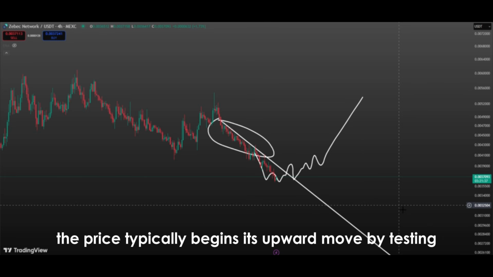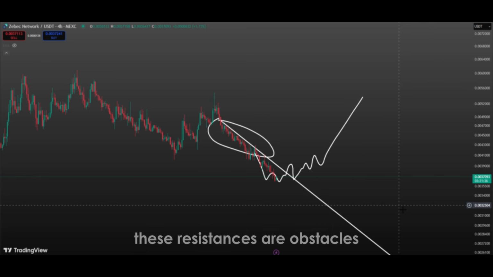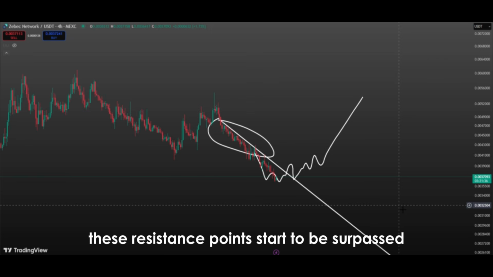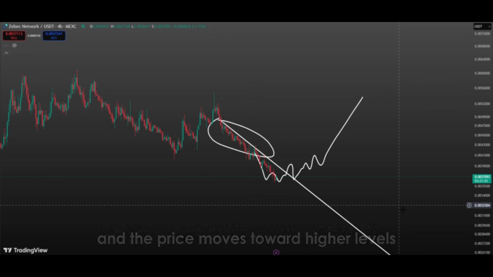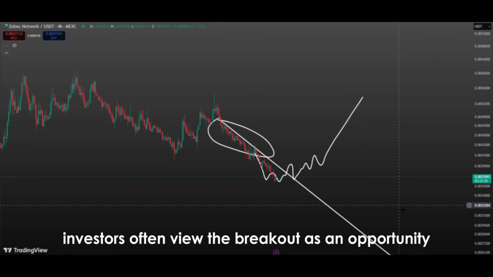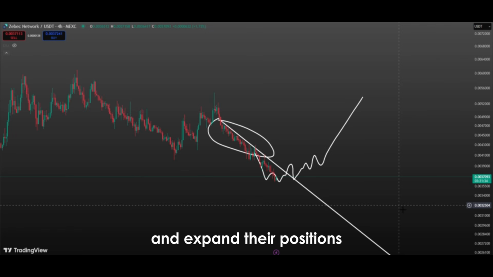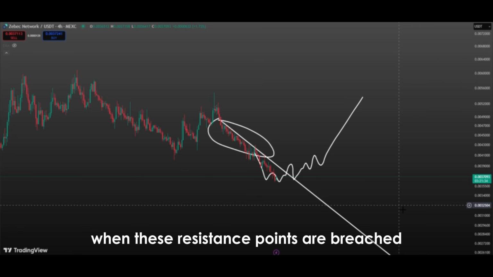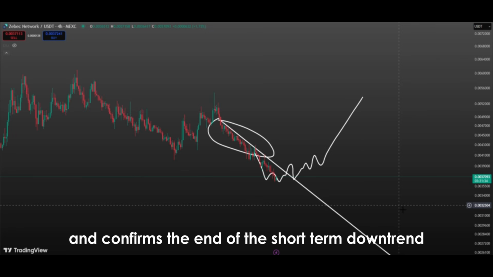After a breakout, the price typically begins its upward move by testing previous resistance levels. These resistances are obstacles the price encountered multiple times during the downtrend. With the trend broken, these resistance points start to be surpassed and the price moves toward higher levels. Investors often view the breakout as an opportunity and expand their positions when these resistance points are breached. This provides upward momentum and confirms the end of the short-term downtrend.